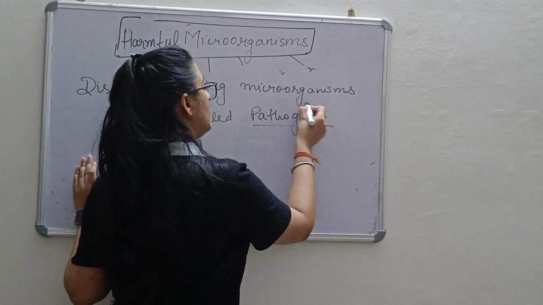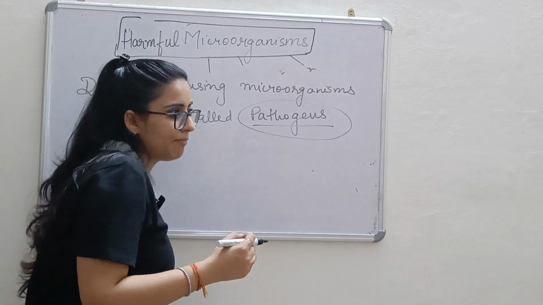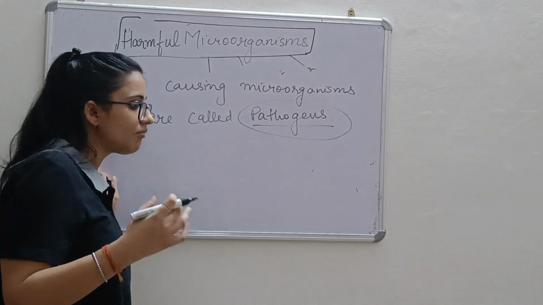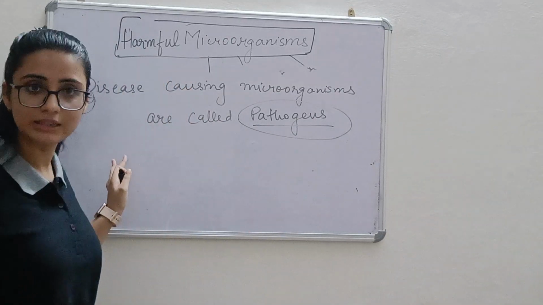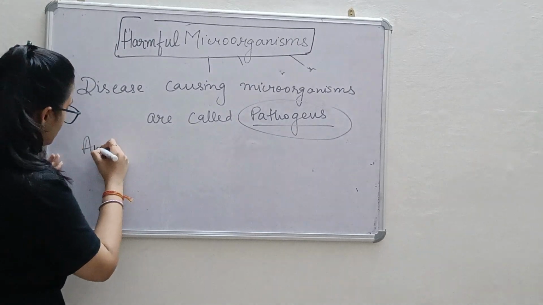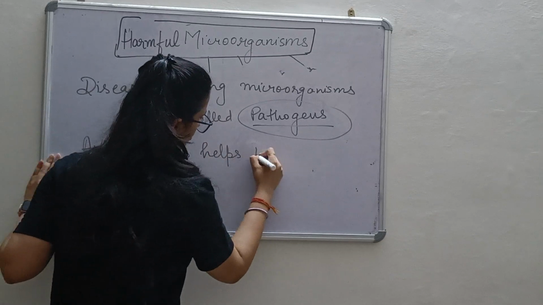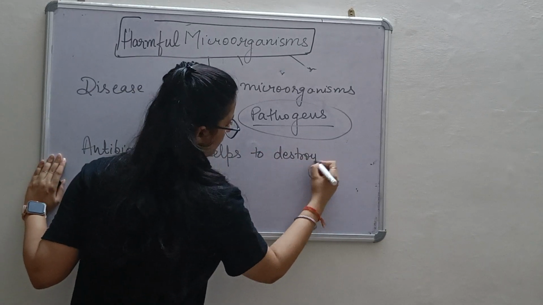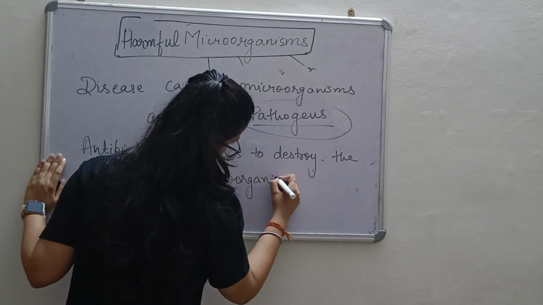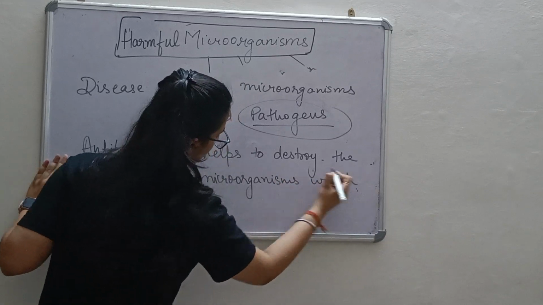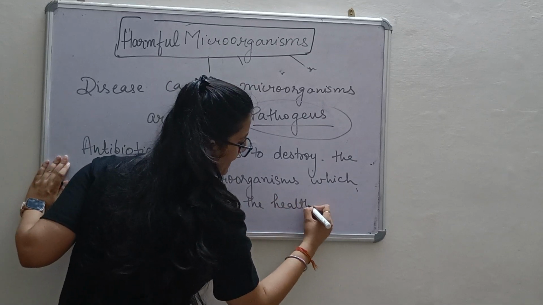जो भी disease causing microorganism है उनको हम pathogens कहते हैं. So if they enter a human body, how can we make the person ठीक? ठीक है, तो उसके लिए क्या होगा? हम एंटीबायोटिक्स लेंगे, वैक्सीन्स देंगे. So antibiotics help to destroy the microorganisms which infected the healthy person.